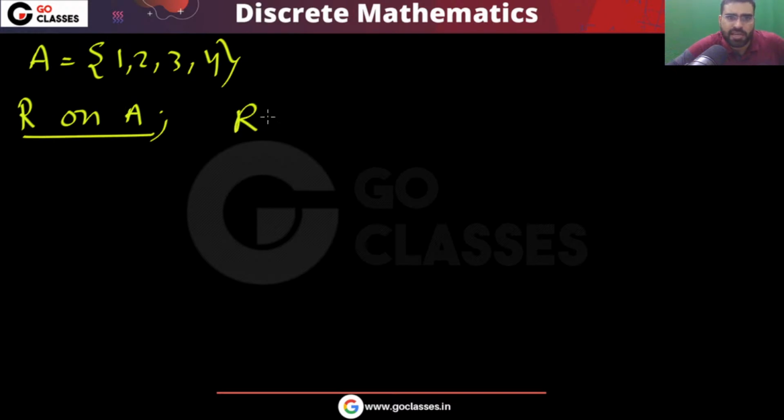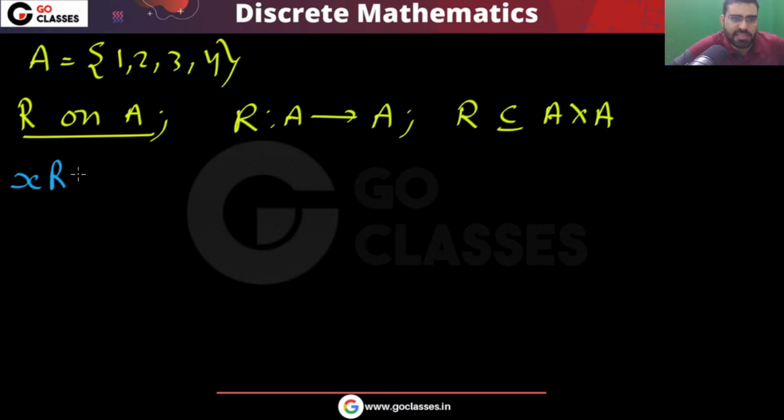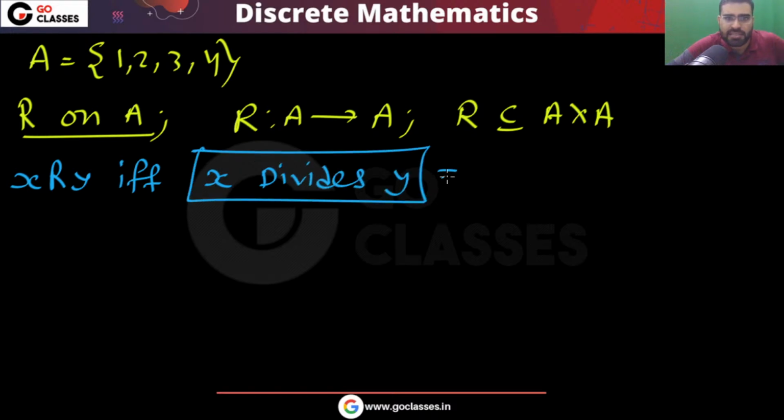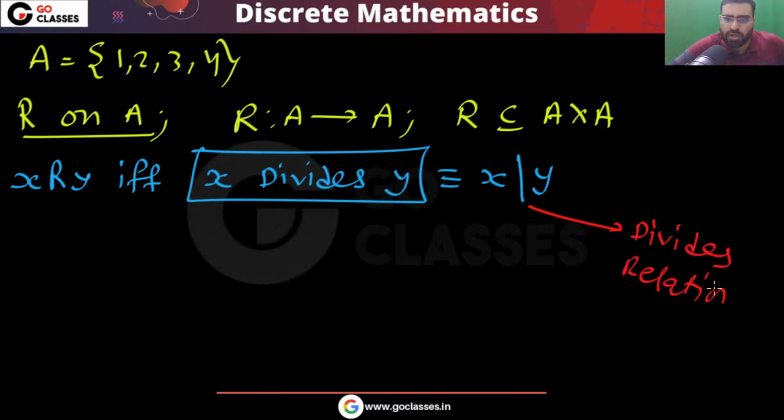What it means? It means that elements of A will be related to elements of A. It means that R will be a subset of A cross A. What this relation is saying is that X is related to Y if and only if X divides Y. You can also write it like this; this symbol is the symbol for the divides relation.